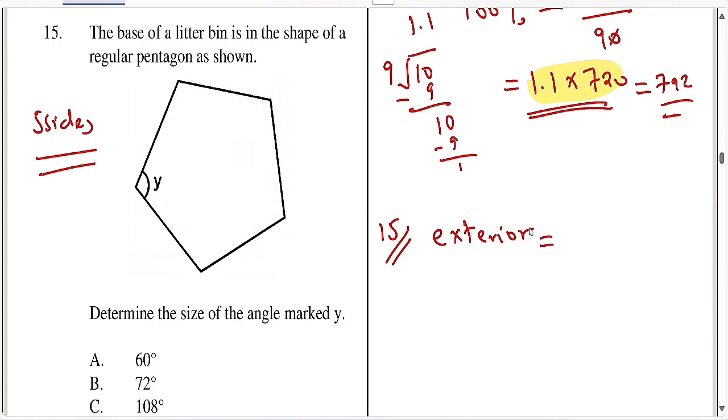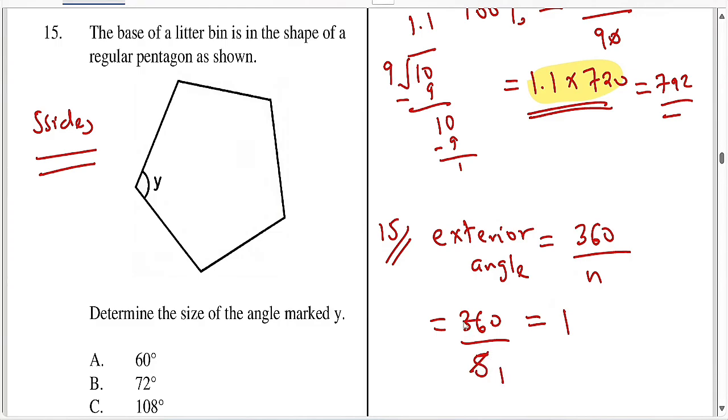It will help us determine the exterior angle. How do you get the exterior angle? You take 360 divided by the number of sides. Sides here are 5. 360 divided by 5 is 72. So the exterior angle is 72.